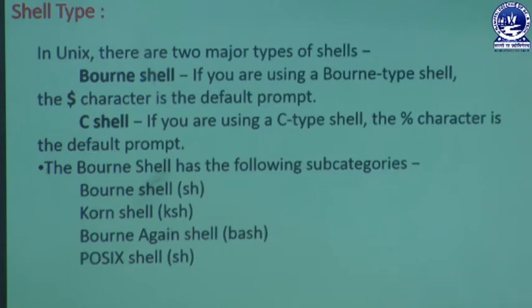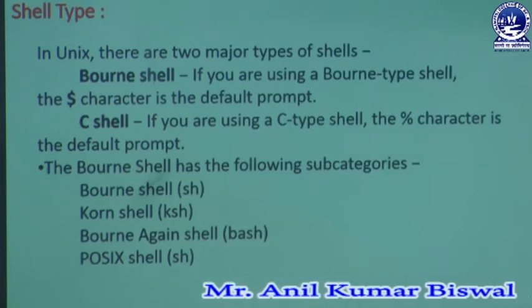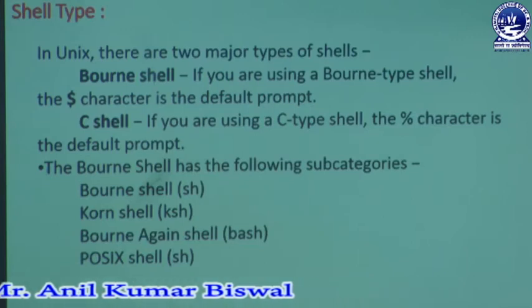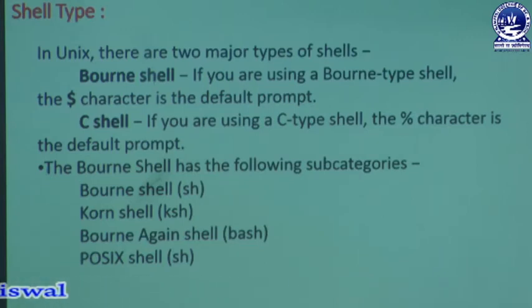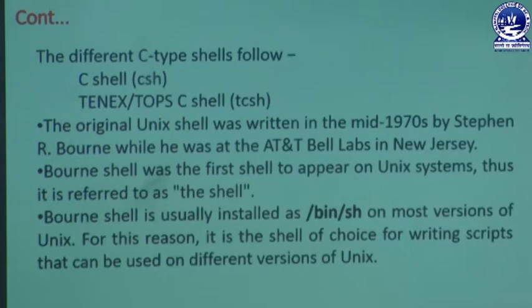So this Bourne shell is subcategorized according to these 4 parts, because you know that in the Bourne shell we are generally using this $ sign for giving any type of command, and if a user prefers to use the C shell, in that moment we must use the percent symbol as a character for giving any type of commands to that system. So whenever a user takes this kind of environment, we get some sequential outputs on our monitor screen. So in the next slide we are going to discuss the different parts related to this type of shell scripting.